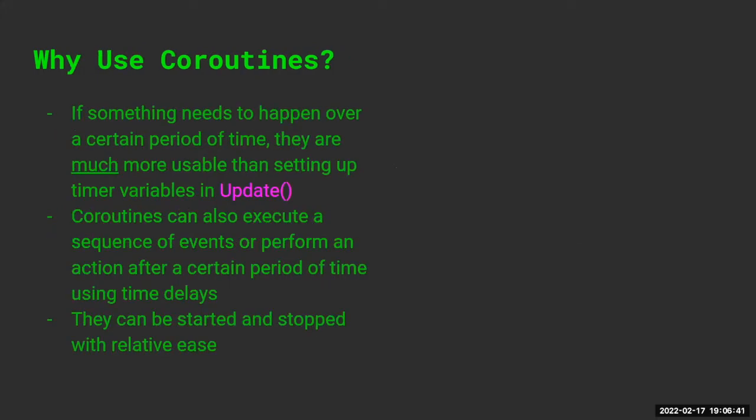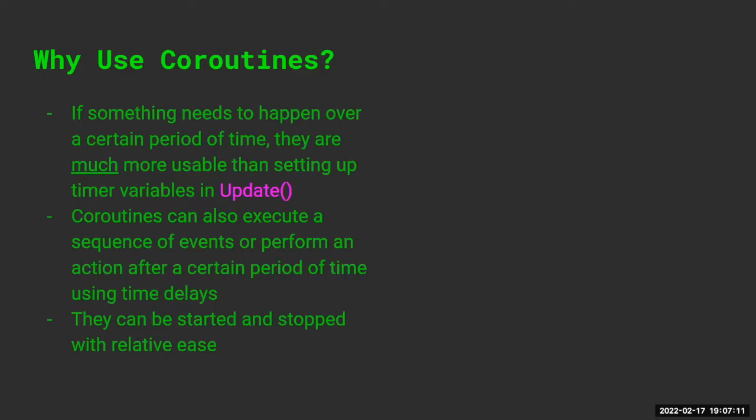So again, why would you use coroutines? Because if something happens over a period of time, some people will make timer variables that they'll update in the update function in Unity in a MonoBehaviour. That's terrible. Please don't do that. I mean, you can, and there's probably benefits to doing so, none that I can think of off the top of my head. But basically, you're clogging up your code. You're making it very unusable when you can just have a coroutine for it instead.